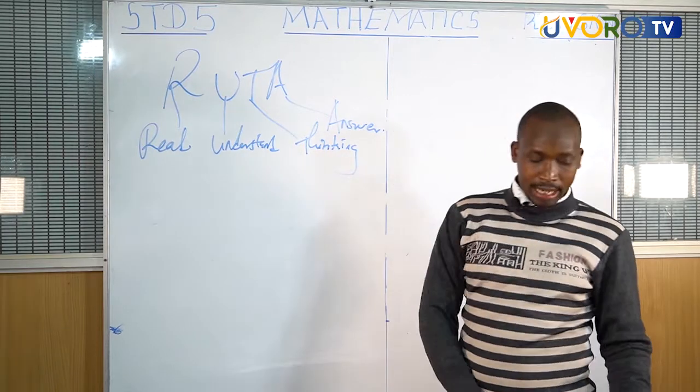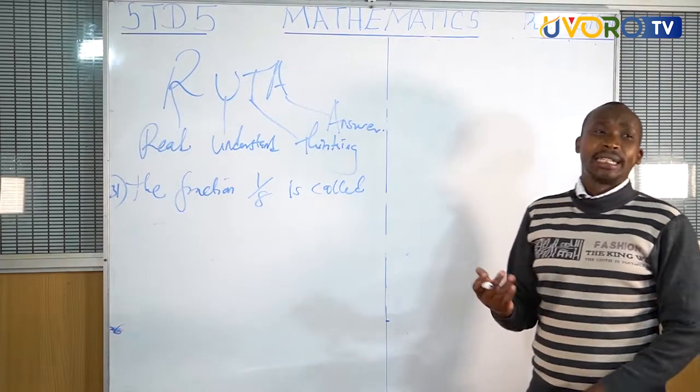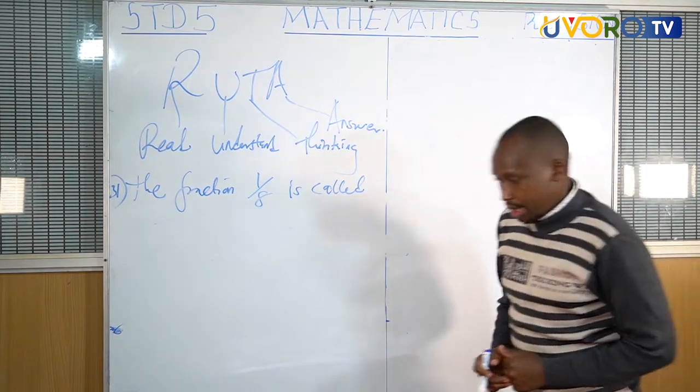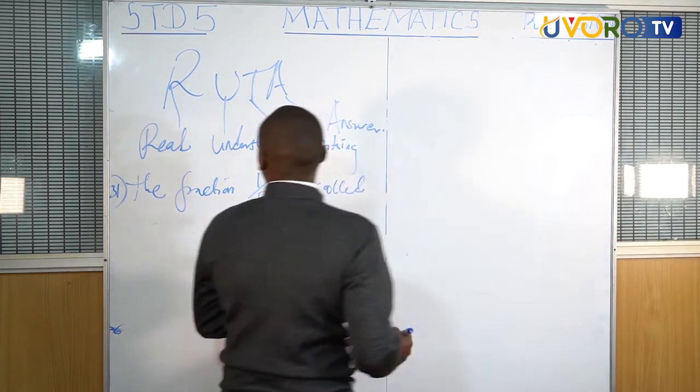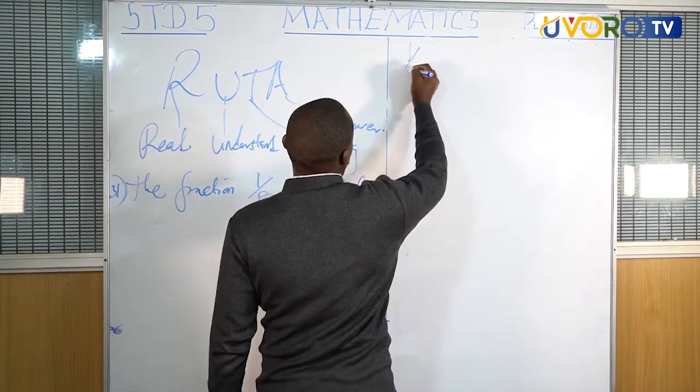Question number 31. The fraction 1 over 8 is called... Class, this is class 4 work, a very simple question. Before we arrive at this question, for understanding, I'd like you to tell me what this is.